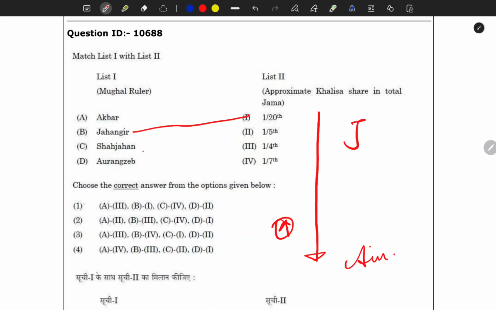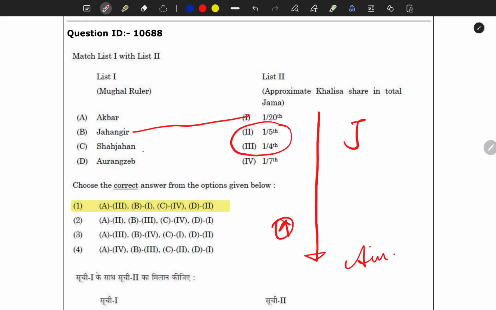B with 1 means only one statement is there. Since there was no other option with this, it was a very easy option for us. The logic was correct, and during Aurangzeb's time it was higher.